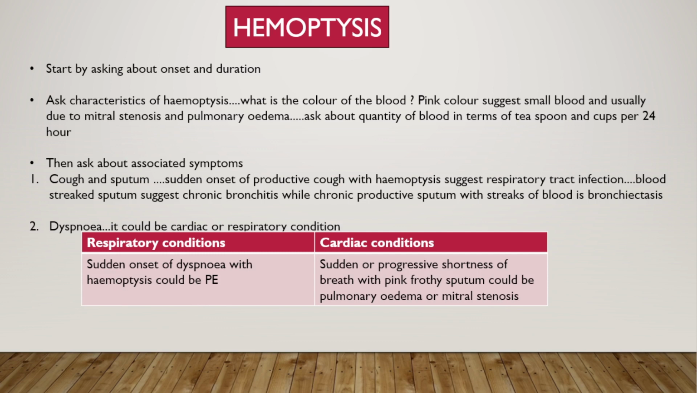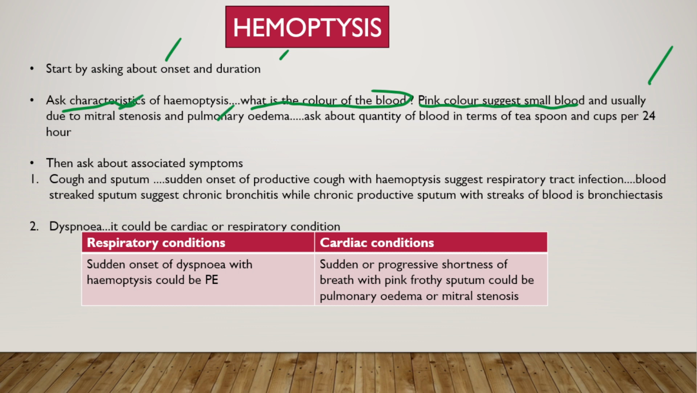Now, we will start the history by asking about the onset and duration of hemoptysis. Then we will ask about the characteristics of the hemoptysis, which is very important. We will ask about the color of the blood, whether it is fresh blood. If the blood is pink and in a small amount, it is usually because of mitral stenosis and pulmonary edema.